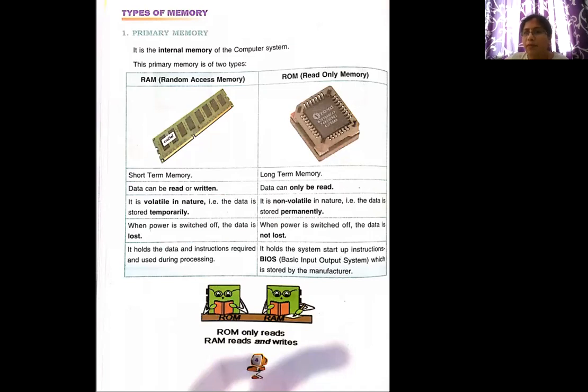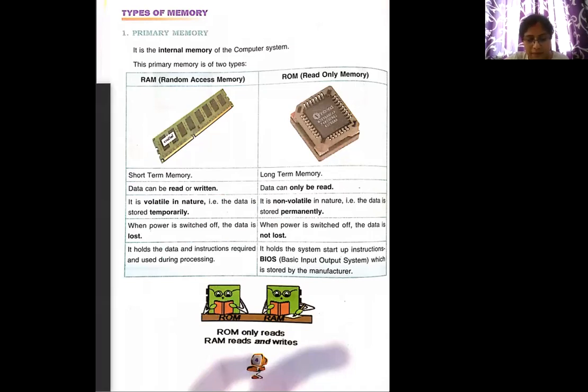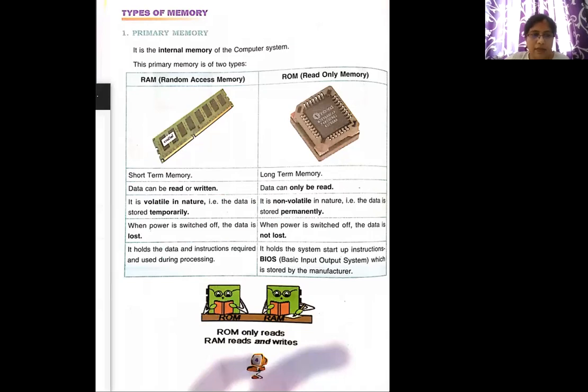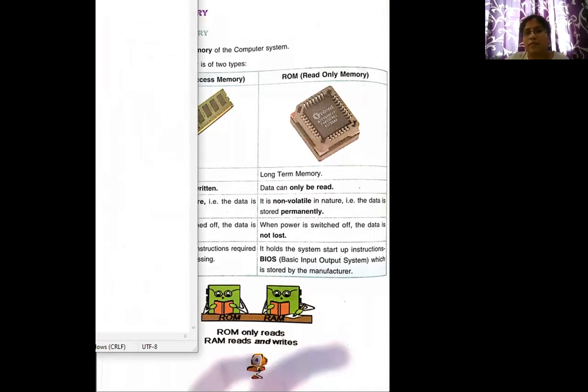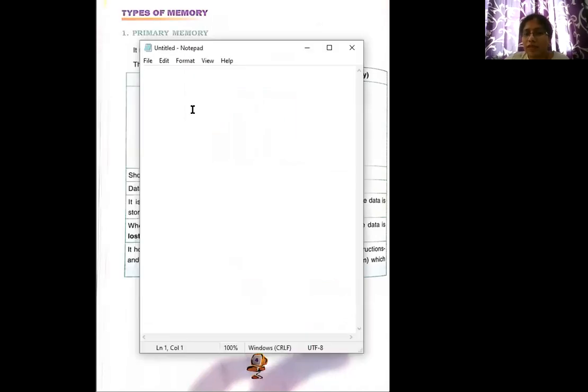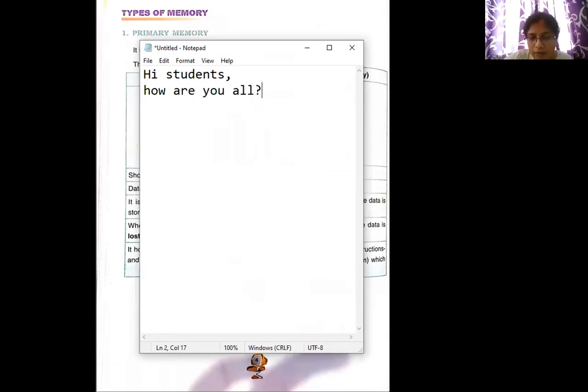Now, I'll give an example here. Let me open a notepad. Children, can you see on the screen what I've opened? I have opened a notepad. I'm going to write, "Hi students, how are you all?"